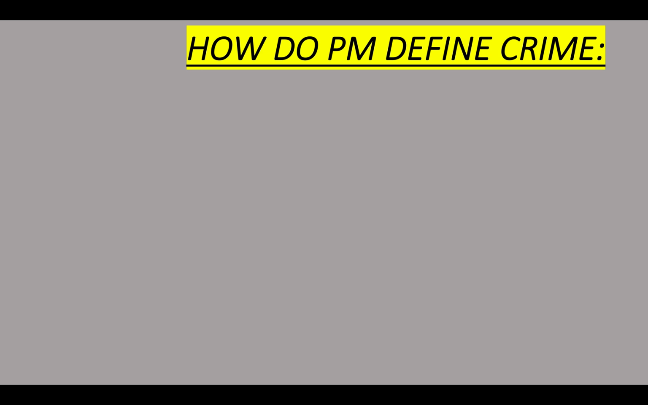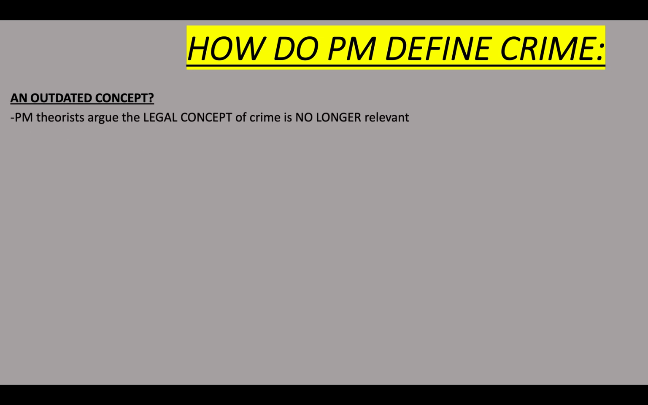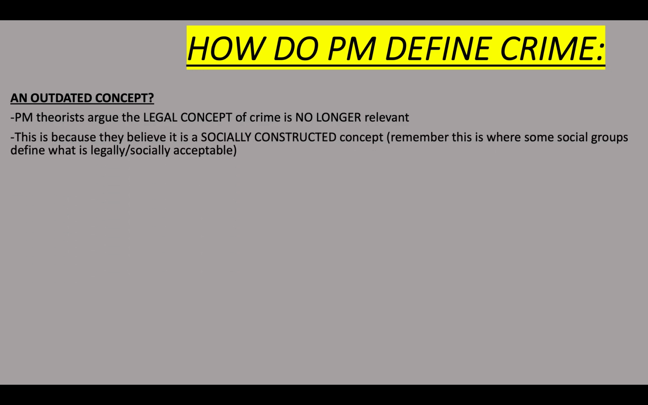Now, how do postmodernists define crime? Let's look at this term here. Crime is a really big term to think about. Crime is actually an outdated concept, according to postmodernists. They argue that this legal definition of crime is no longer relevant. They argue it's a socially constructed concept. So remember, this is where some social groups define what is legally and socially acceptable. That's what socially constructed means.